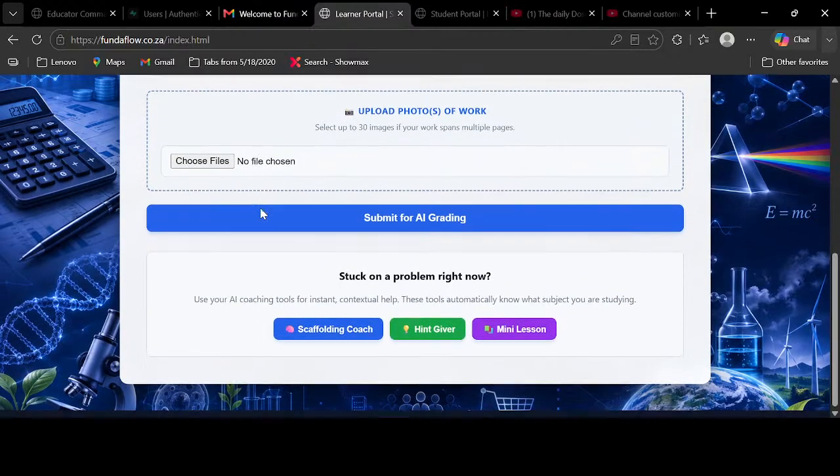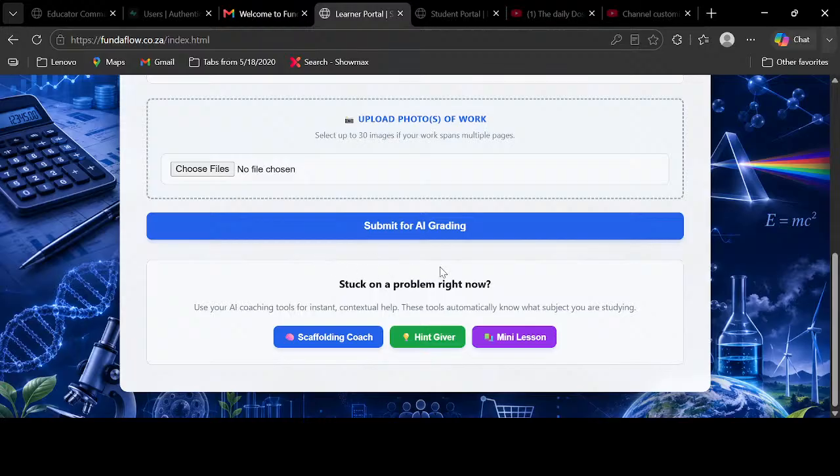After submitting, if you are stuck on a problem, these 3 over here can help you. Number 1, we have stuck on a problem. We have scaffolding. If you are stuck on a problem, this one is going to give you different steps of what you're doing. That's scaffolding. It's going to use an example of what you're doing.